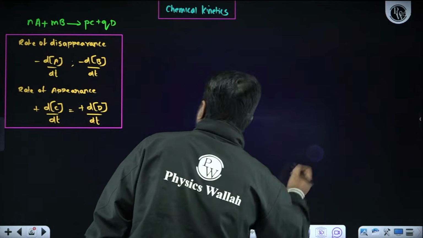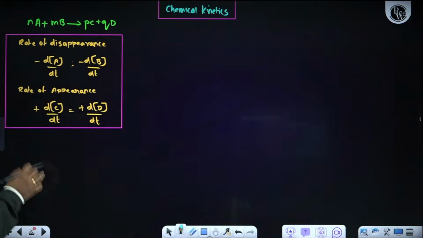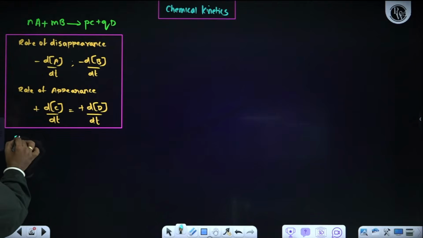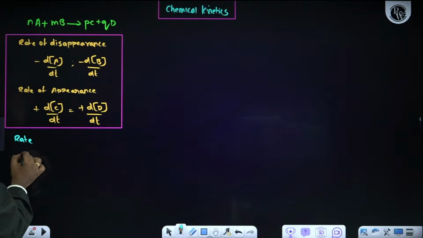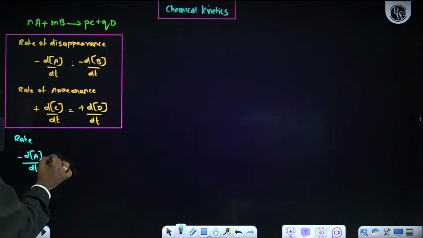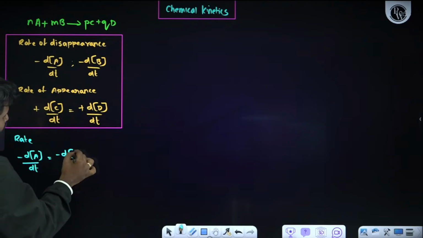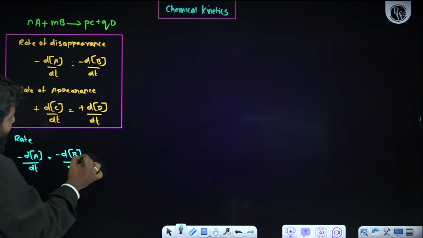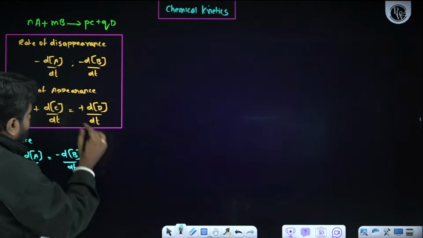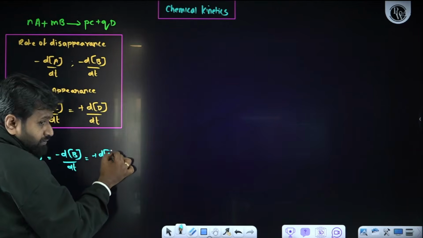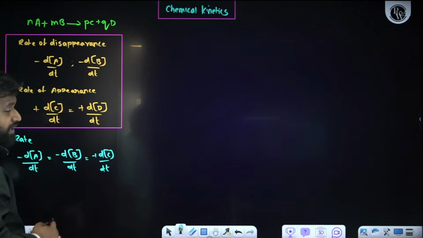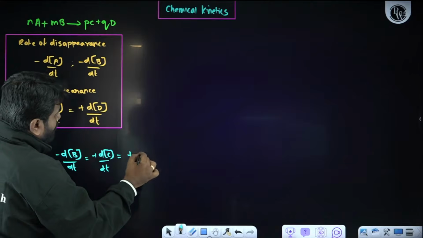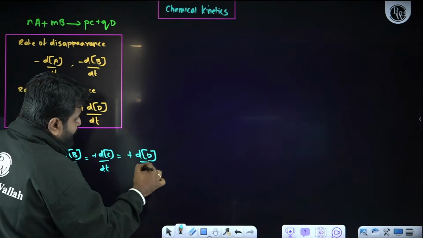Rate of reaction: minus dA by dt is equal to minus dB by dt is equal to plus dC by dt, and finally equal to plus dD by dt.